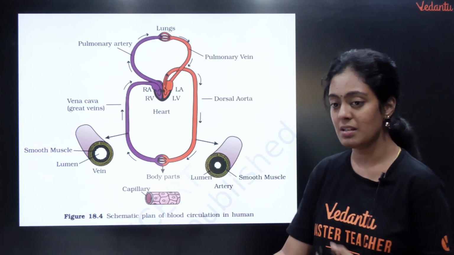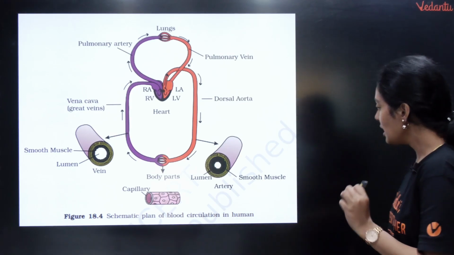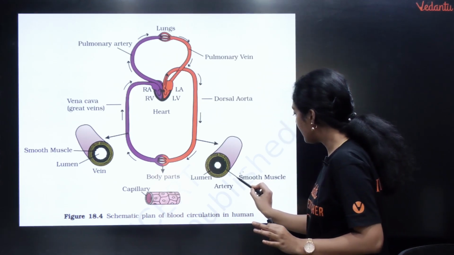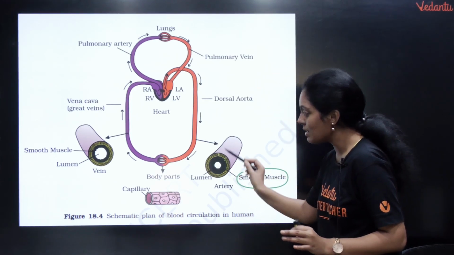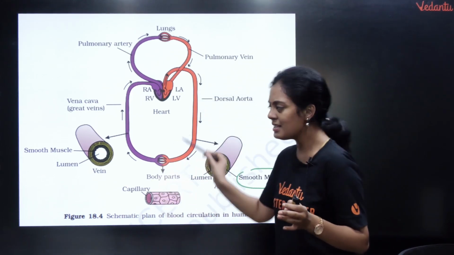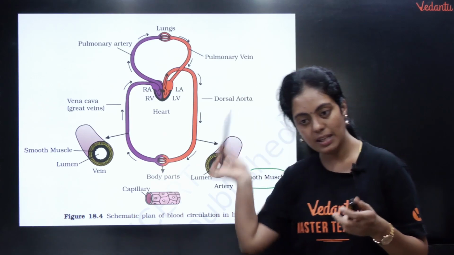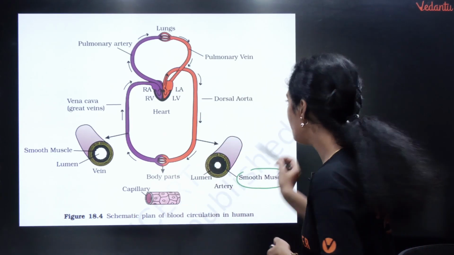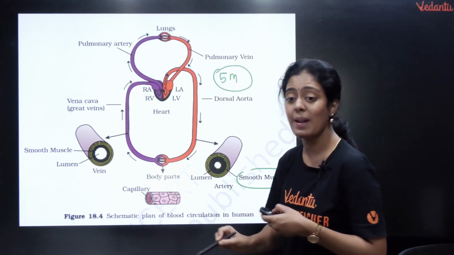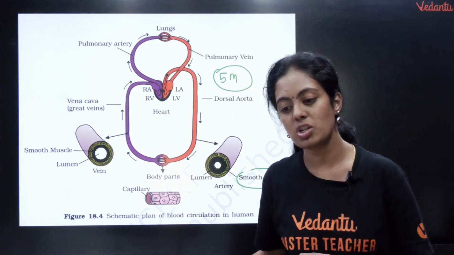Important 5 mark question. This is your NCERT picture. So இங்க என்ன பார்க்கறீங்கன்னா arteries and veinsல artery is thicker. Correct, because it has a muscular layer there. Veins are thinner. Okay, this arrows you guys should follow. நான் சொன்னதே தான் இங்கே சொல்லியிருக்காங்க. ஓகே, வெரி இம்பார்ட்டன்ட் 5 மார்க் கொஸ்டின். Schematic representation or plan of blood circulation in humans.